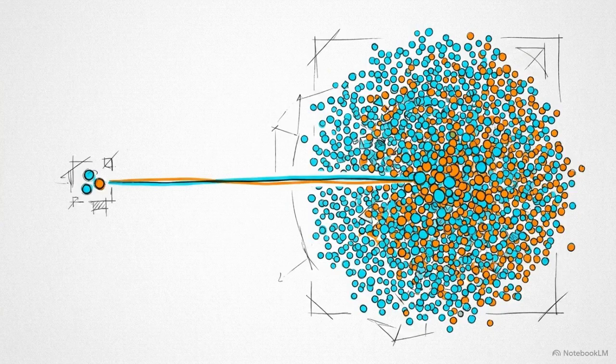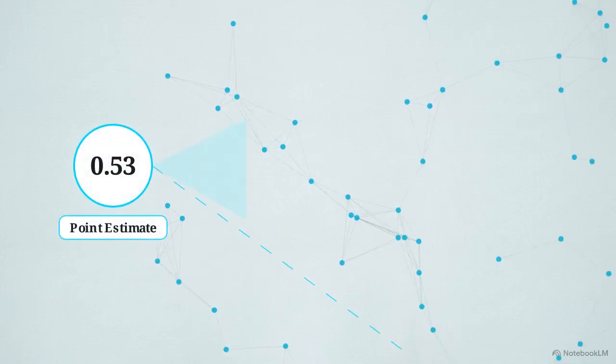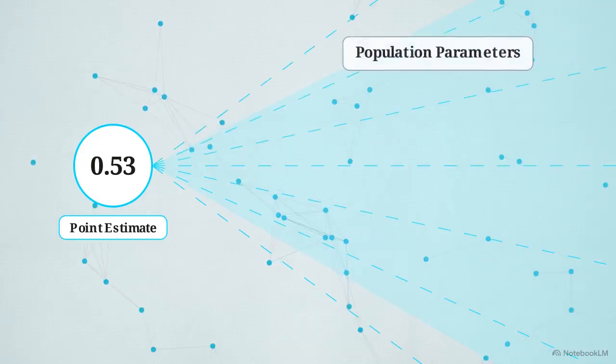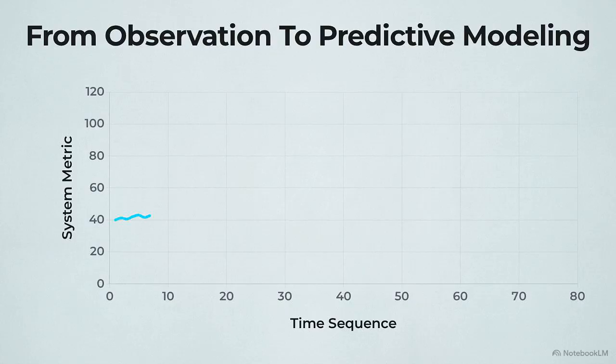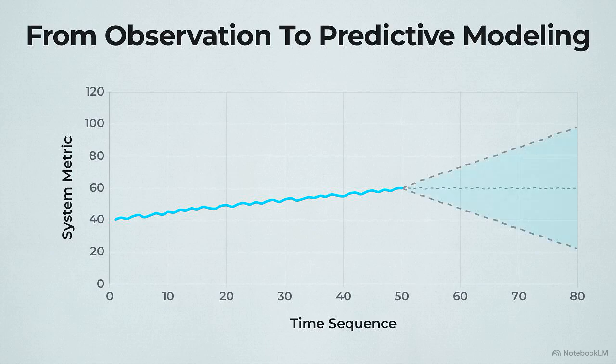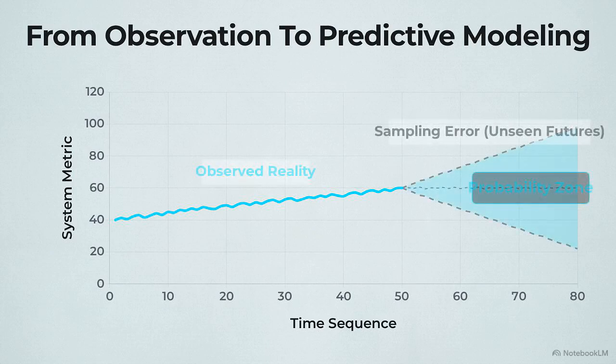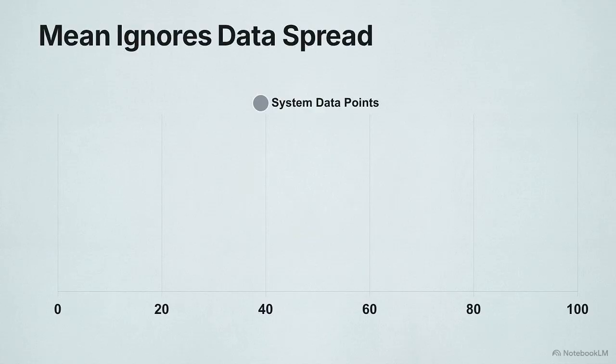To bridge the gap between a tiny sample and the massive true population, we use inferential statistics. This allows us to mathematically estimate the parameters of the whole network based on that single point estimate. While descriptive metrics summarize observed events, moving toward a predictive model of reality requires a framework that can calculate the specific weight of what we haven't seen. The first step in building that engine is finding the center.